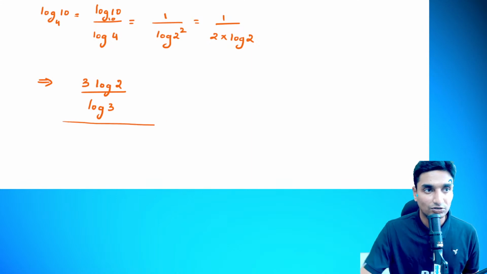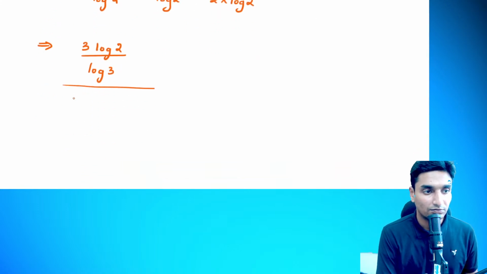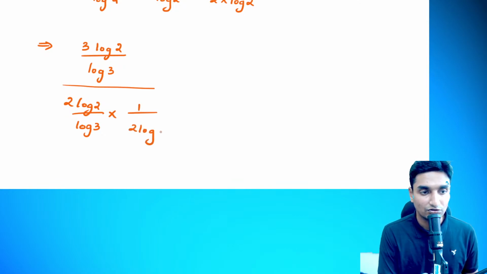What is the second element? 2 log 2 divided by log 3, multiplied with the third element, 1 divided by 2 log of 2.